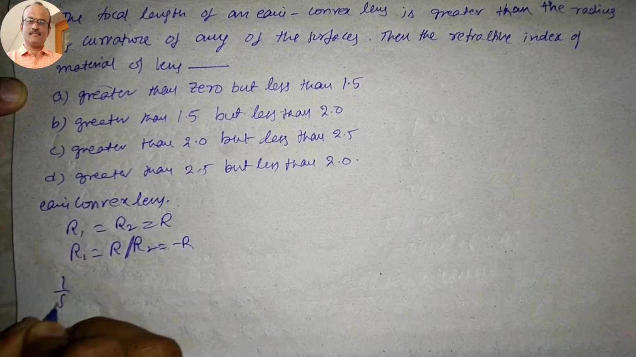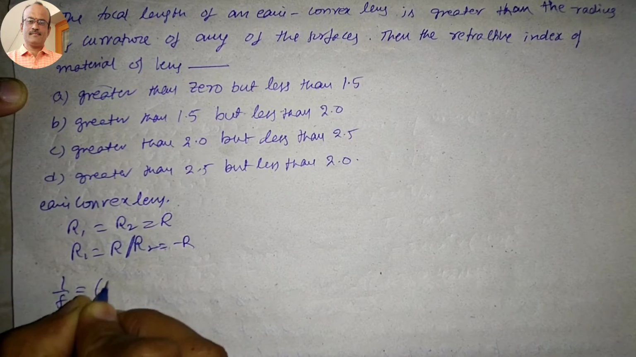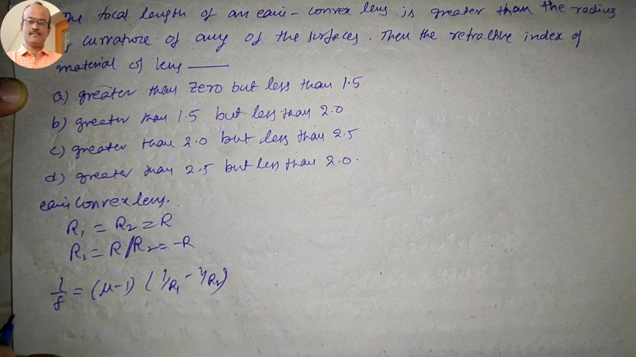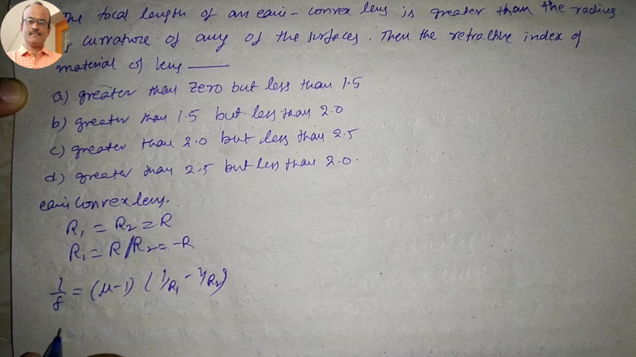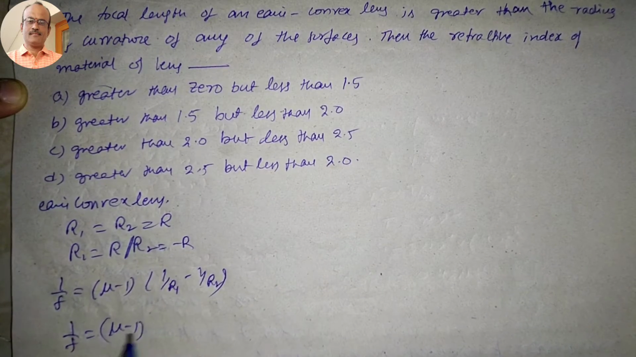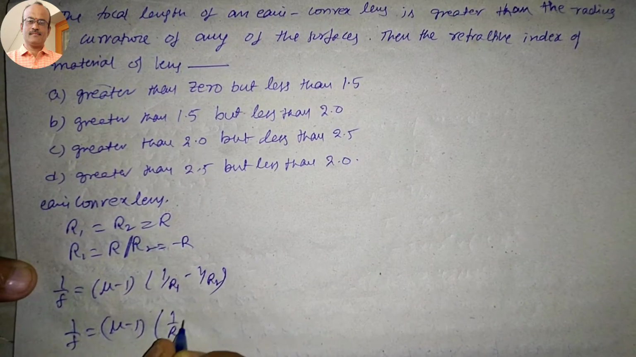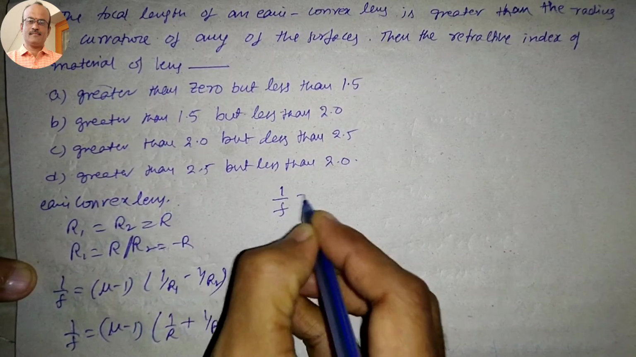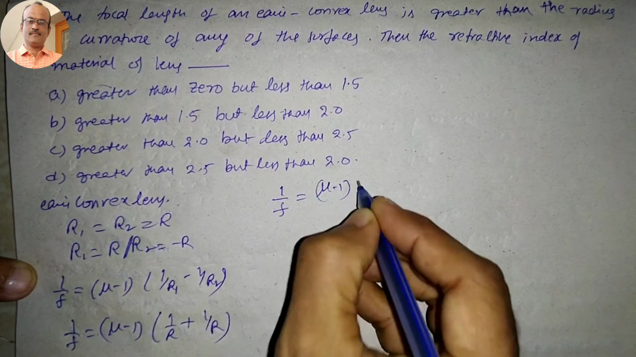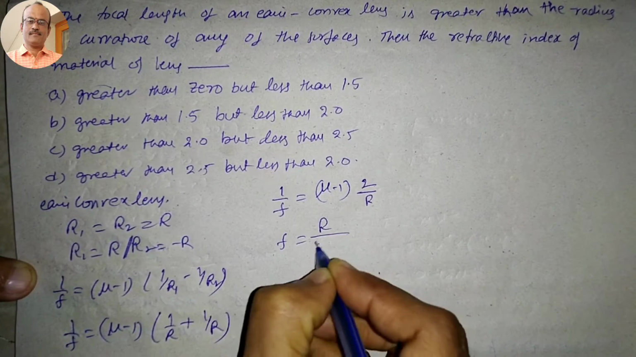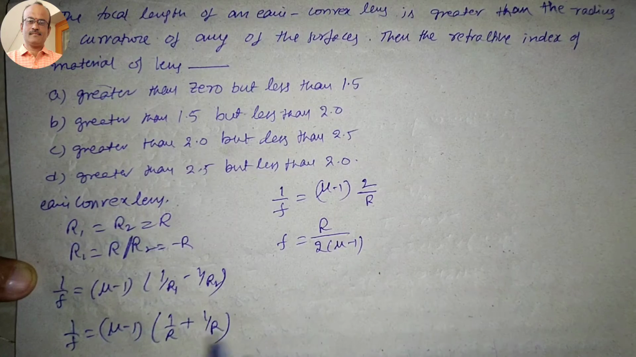So we know the lens formula 1 by F is equal to (mu minus 1) into (1 by R1 minus 1 by R2). So here then what happens in this case here? 1 by F is equal to (mu minus 1) times (1 by R plus 1 by R). So that means what happens here? 1 by F is equal to (mu minus 1) into 2 by R. So F is equal to R divided by 2 times (mu minus 1).